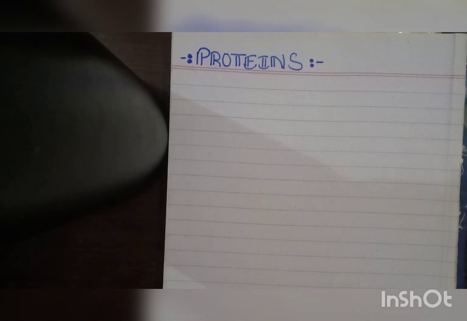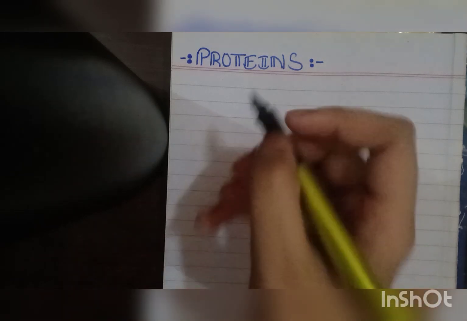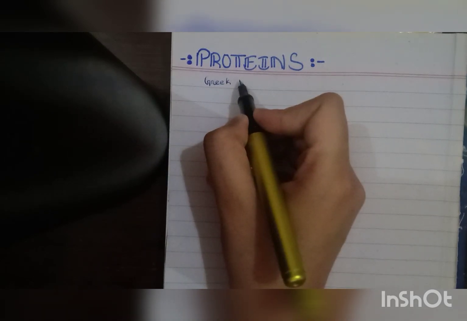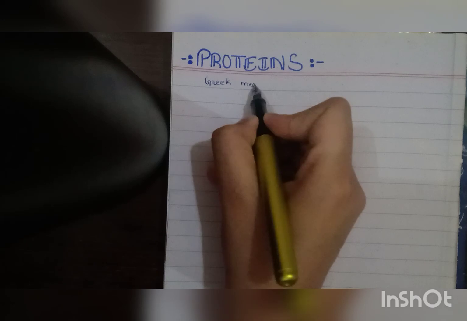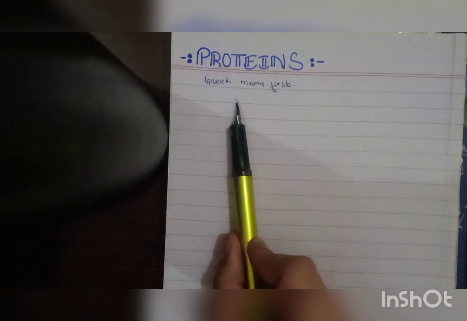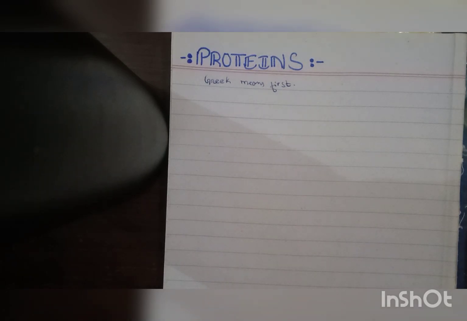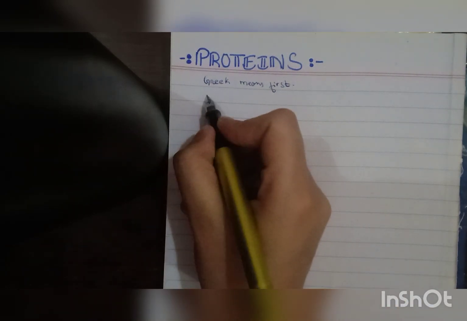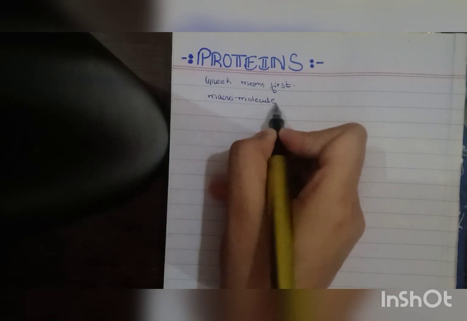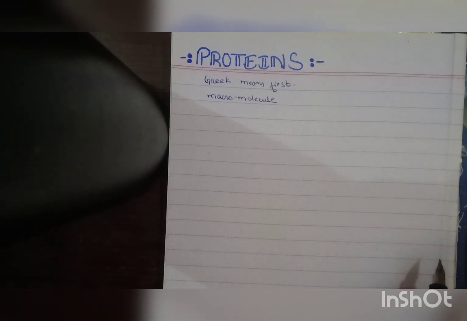So here we are discussing another topic of biochemistry, that is proteins. So what is the meaning of the word protein and from where is it taken? The word protein is taken from the Greek language, which means first. Alright, so protein is a Greek word which means first. It is a macromolecule that is the essential part of our cell, and it is very important for the human body.